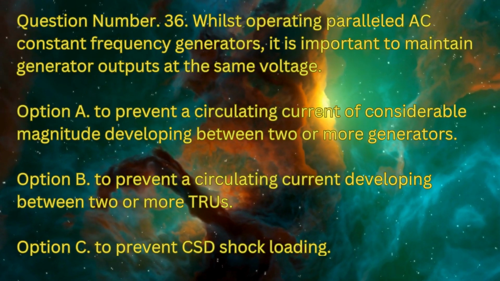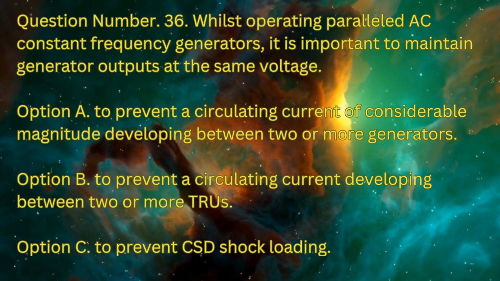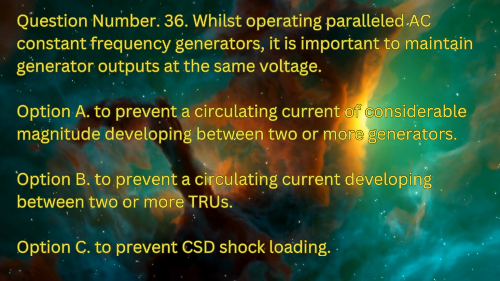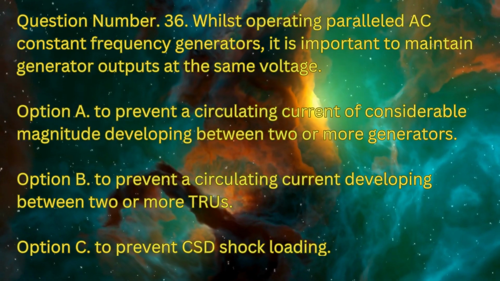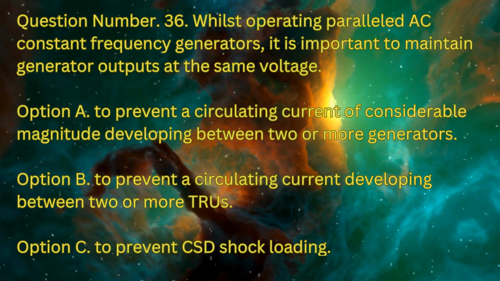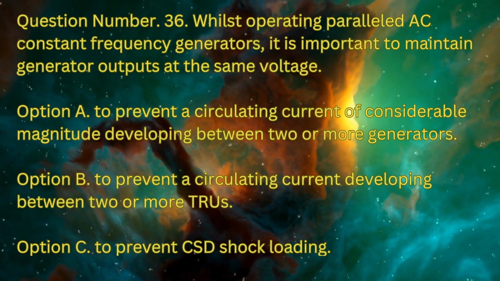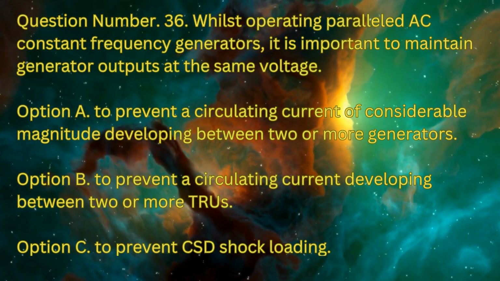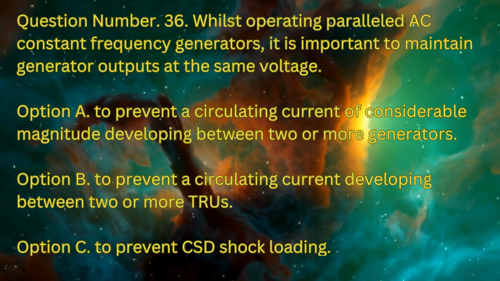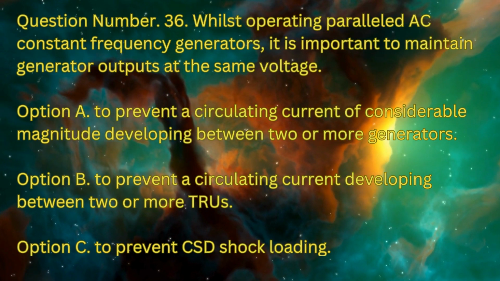Question number 36. Whilst operating parallel AC constant frequency generators, it is important to maintain generator outputs at the same time. Option A, to prevent a circulating current of considerable magnitude developing between two or more generators.